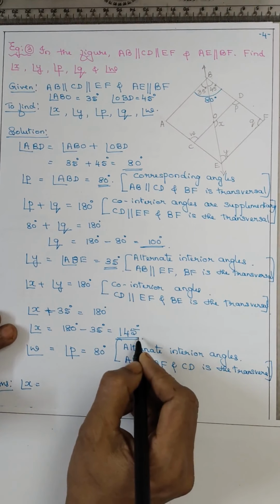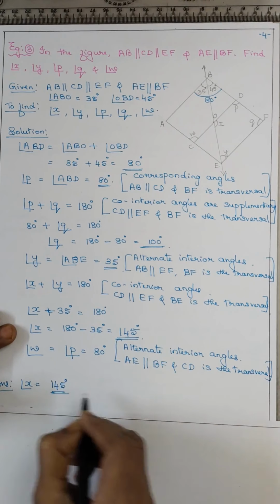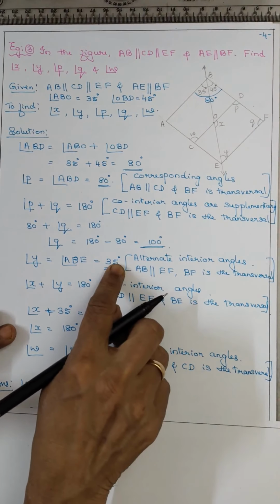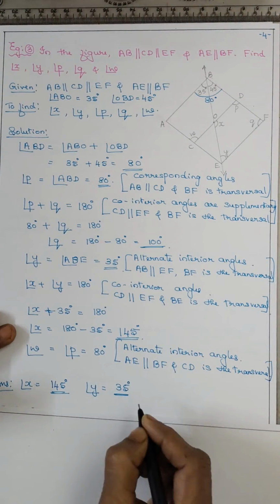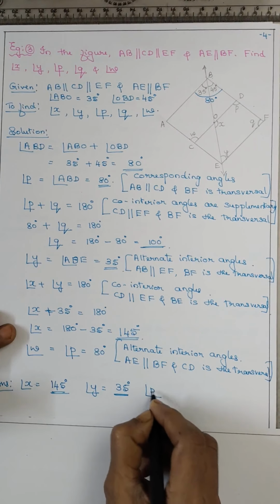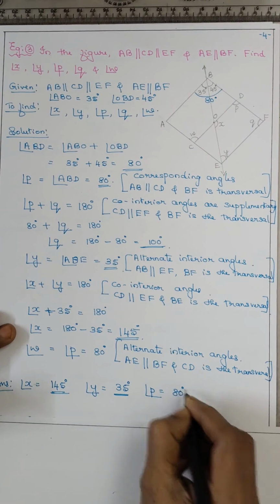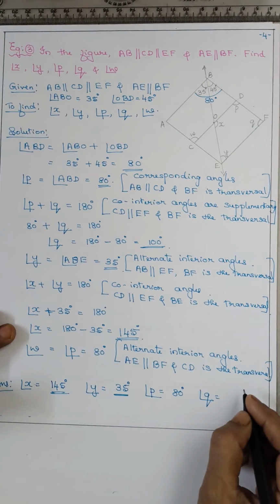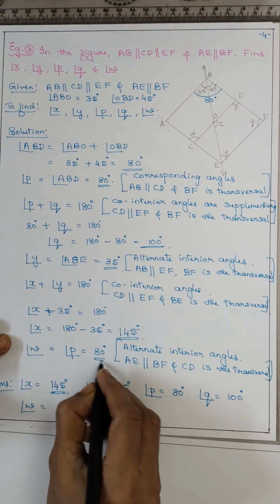X is equal to 145, angle Y is equal to 35, angle P is 80, angle Q is 100, and angle W you got 80.